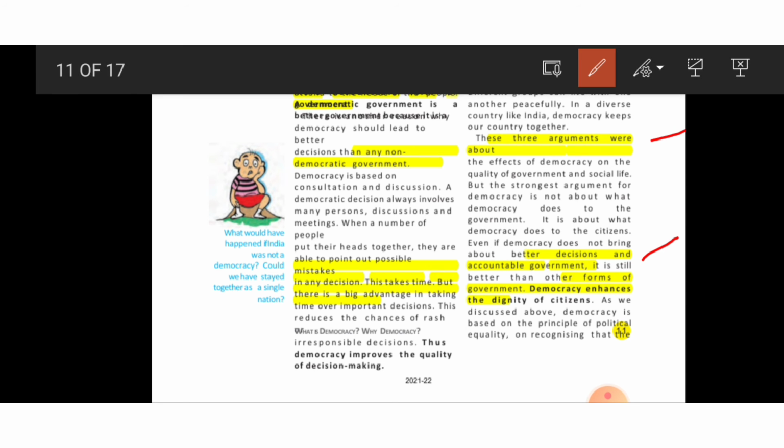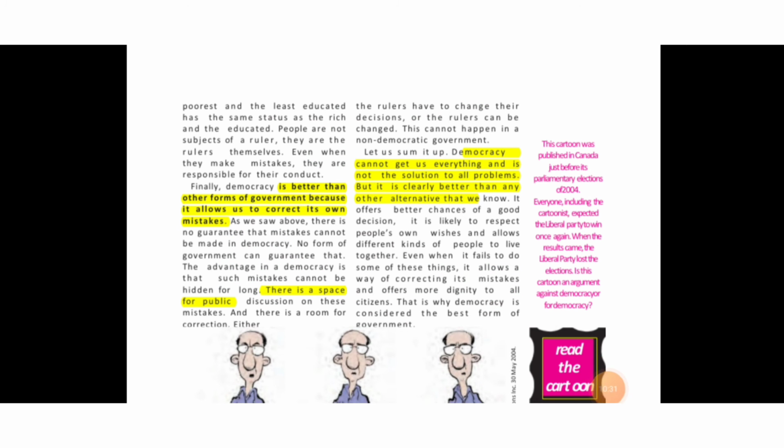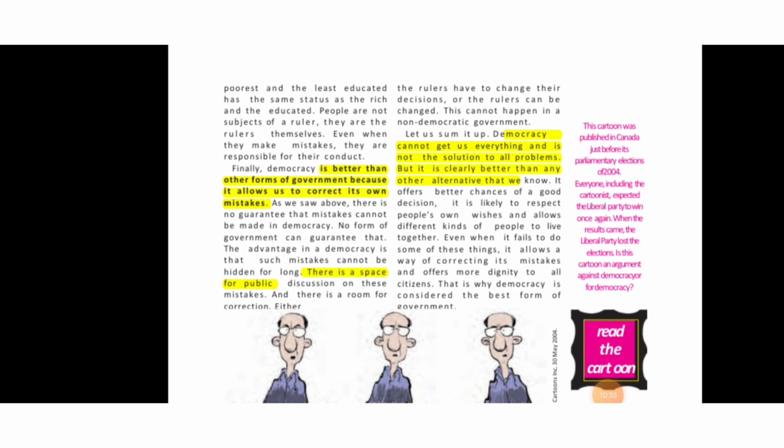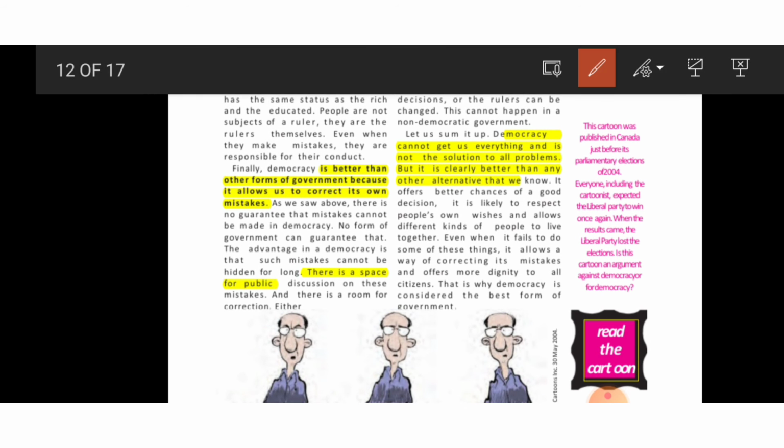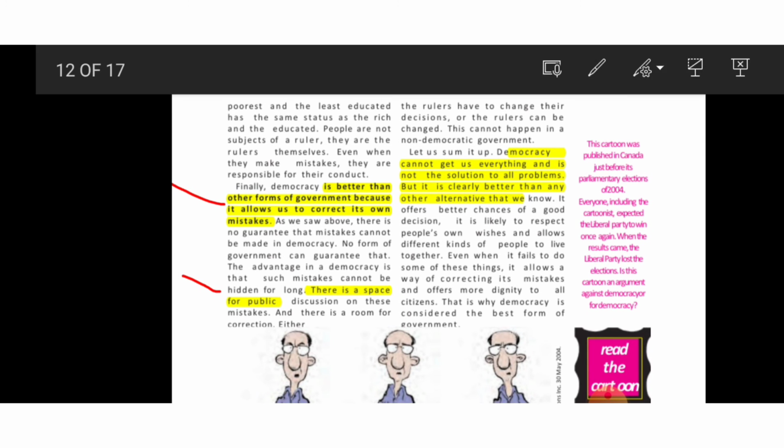Even if democracy doesn't bring about better decisions and an accountable government, it is still better than other forms of government, because democracy enhances the dignity of citizens. As we discussed above, democracy is based on the principle of political equality. So finally, we can see that democracy is better than other forms of government because it allows us to correct its own mistakes. That's a very important feature. And there is space for public discussion on these mistakes. That's another important feature. To sum up, democracy cannot get us everything and is not the solution to all problems, but it's clearly better than any other alternative that we know.